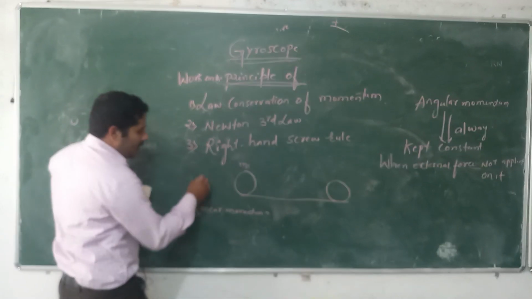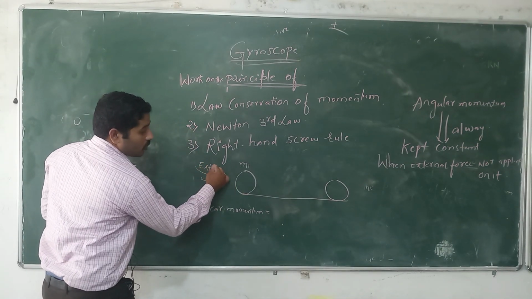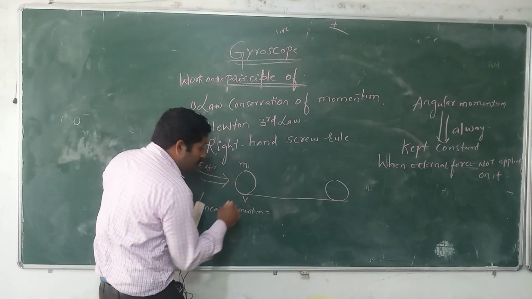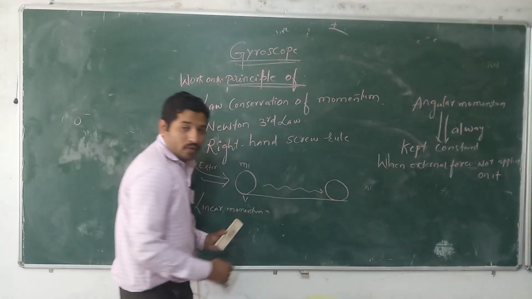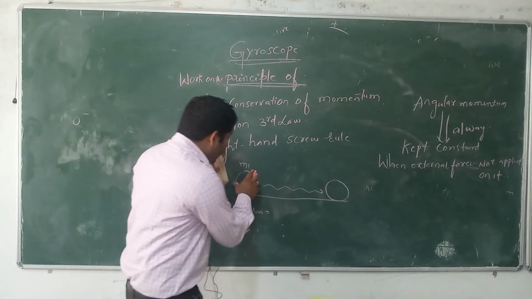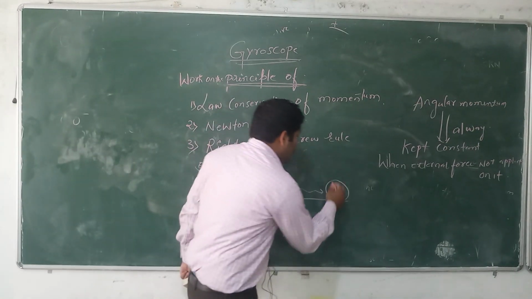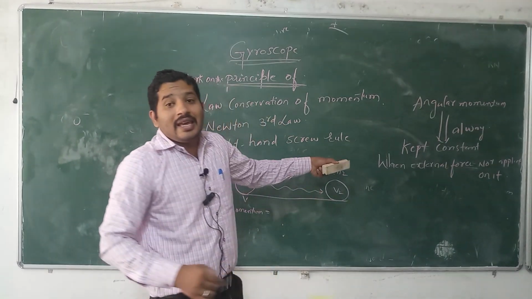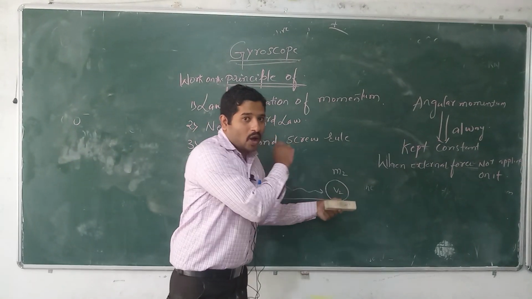If we apply some amount of external force on this body, the body will move with a certain velocity. If it collides with the second mass, m2 and v2, it gains the energy that was applied on it.